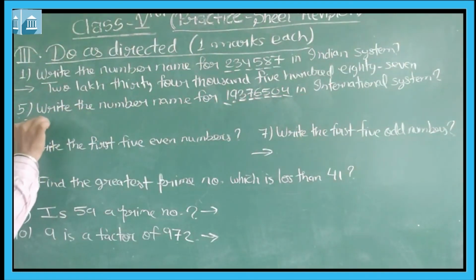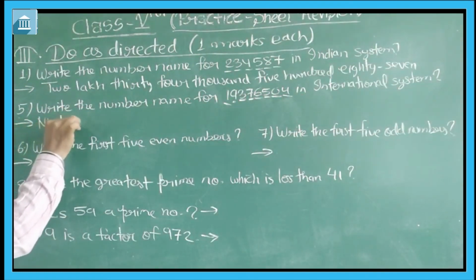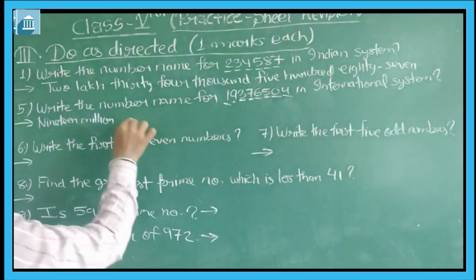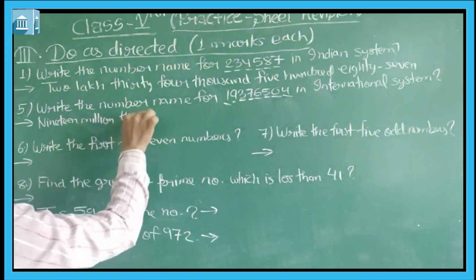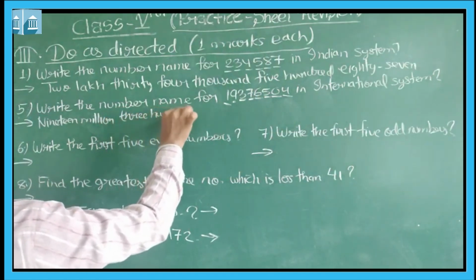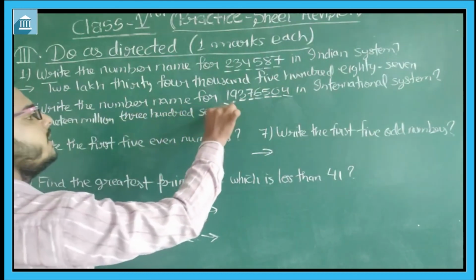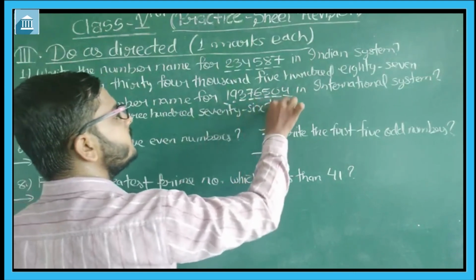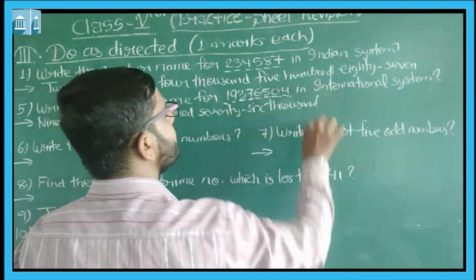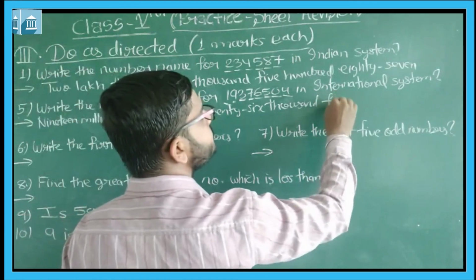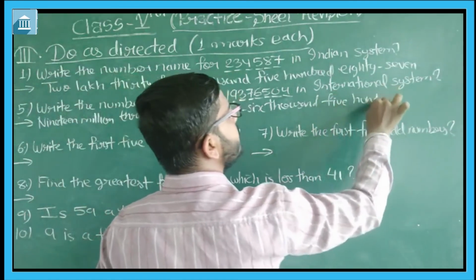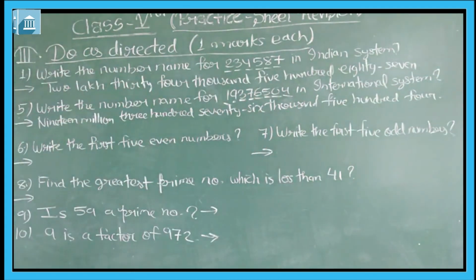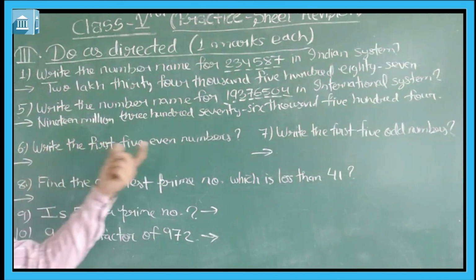So we can write it as 19 million, 376,000, 504. Now the 6th question is write the first 5 even numbers.